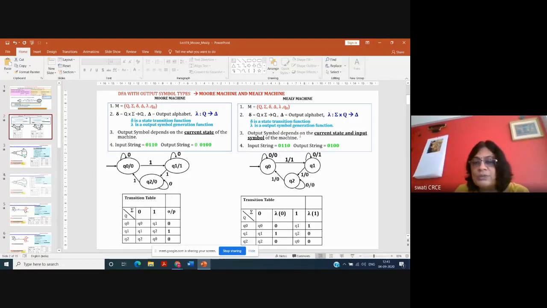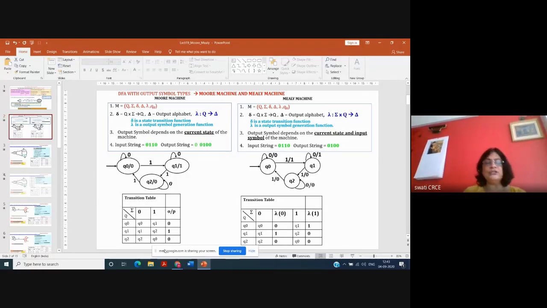So we say that the output symbol depends on the current state and the current input symbol. So that's why it is written in this formula that del depends on sigma into Q. Sigma means the input symbol, like this 0, depends on this 0 and the state Q0. So for Q0 and 0, the output symbol is 0. And that we write here in the table. Q0 with 0, the output symbol is 0. Okay, here the Q0 output is always 0 and the Q1 output is always 1.